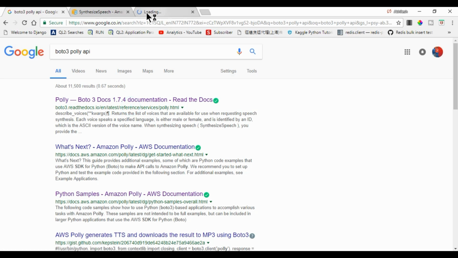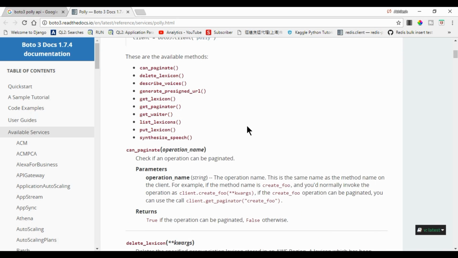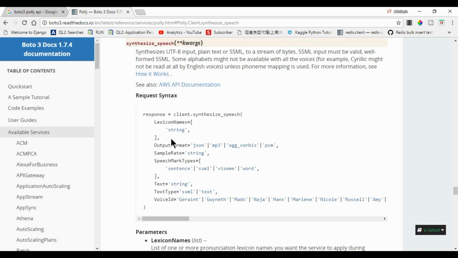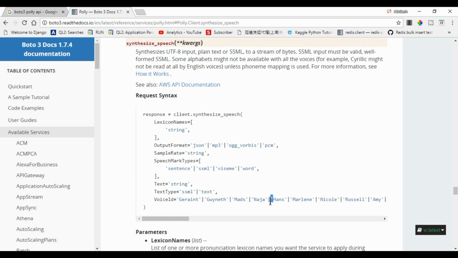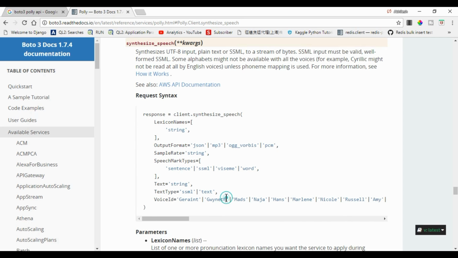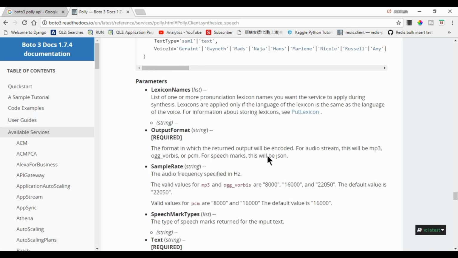So here, now here, this is the method synthesize_speech, and these are the parameters which we can pass. So voice id, here are many names, so you just need to pass any one of these names, and then we have passed the text string and the output format. So you can manipulate the object like this.